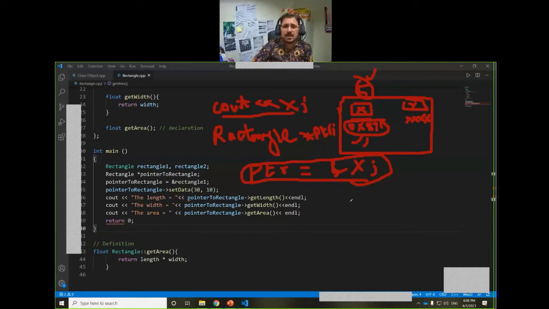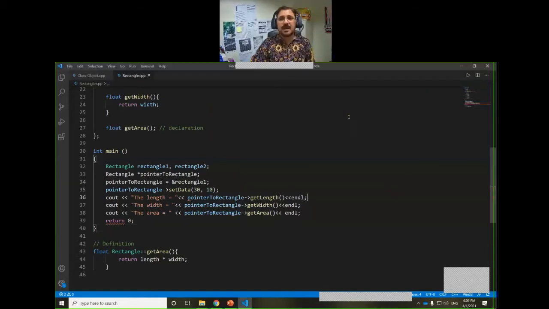Now, you see, I can type like this: cout value at this address. So cout ptr, sorry. Is it clear? What is the difference between pointer and the dot operator?